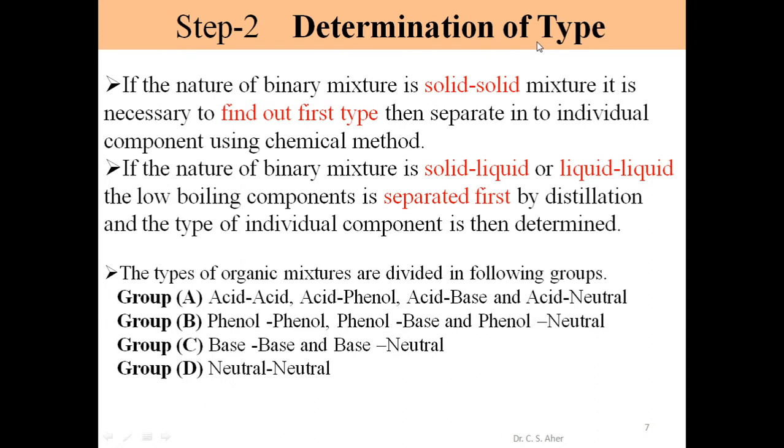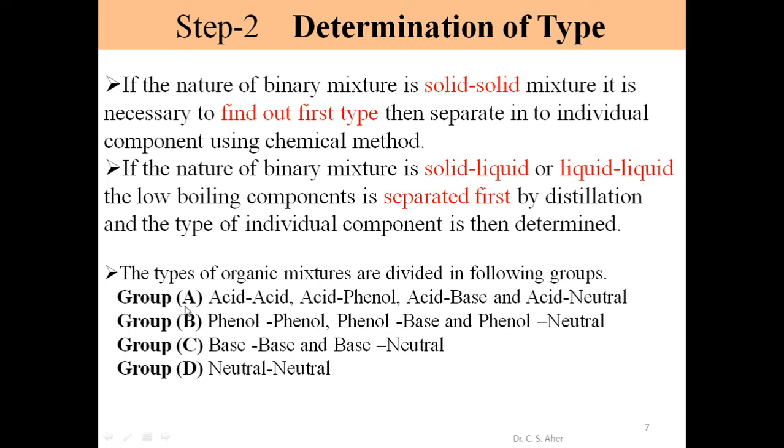So for determination of type, we see details in the next slide. These types of organic mixture are divided into the following groups. So we make 4 groups, A, B, C, D. Group A is used for separation of compounds, where the binary mixture is separated into individual compounds.